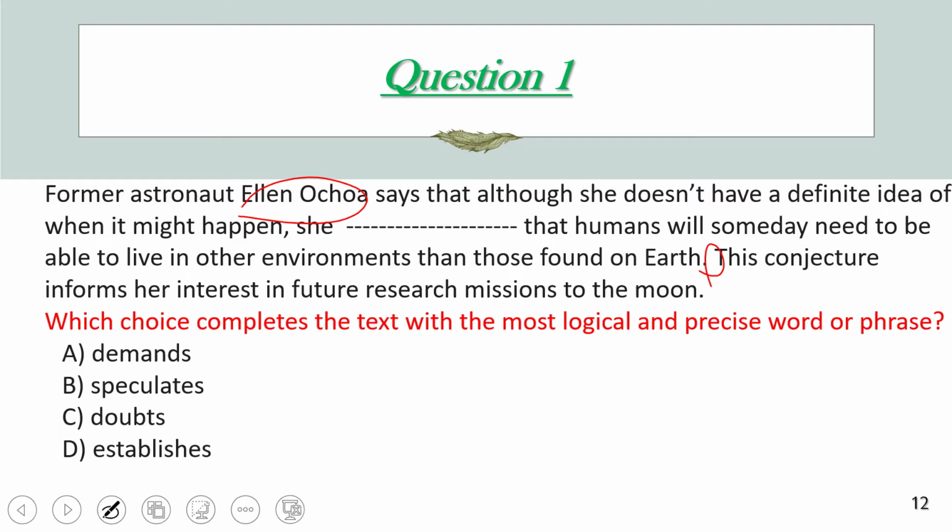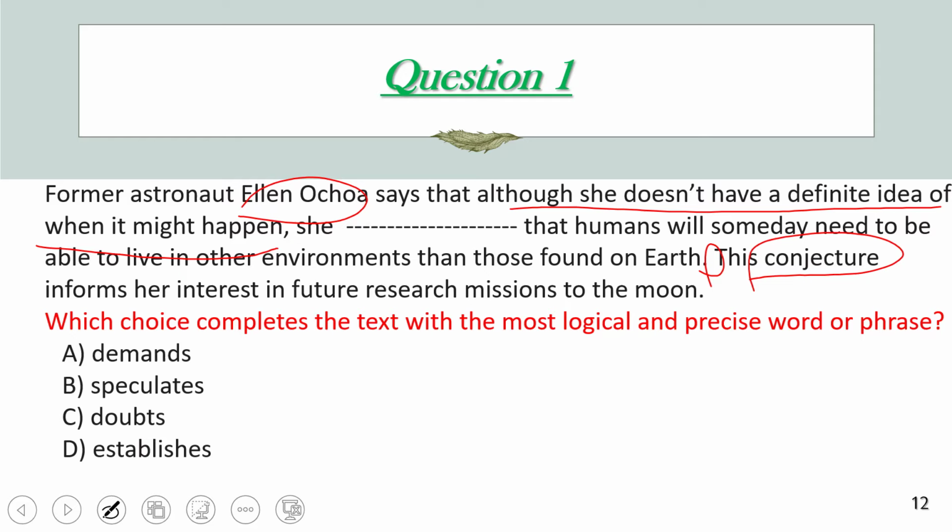Since we have 2 sentences, one with the blank and one without the blank, we can think that the restatement of the main idea will be within the second sentence. So she says that although she doesn't have a definite idea when it will happen, she thinks that people one day will need to move to other places outside of Earth. This conjecture means تخمين. It means that she's not sure when humans will be able to do that or will be in need to do that.